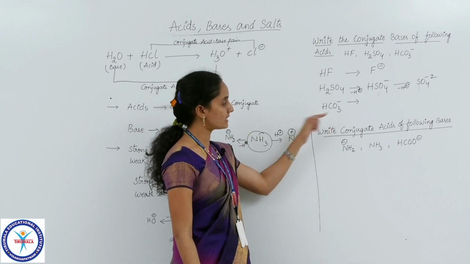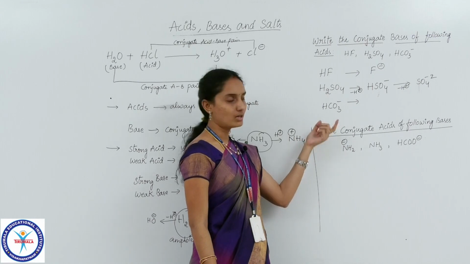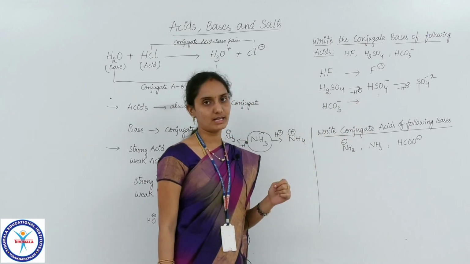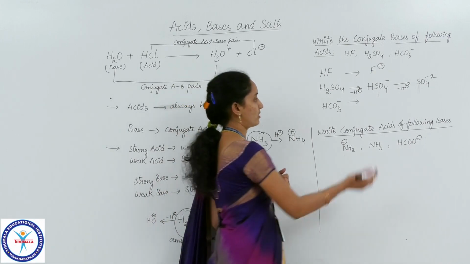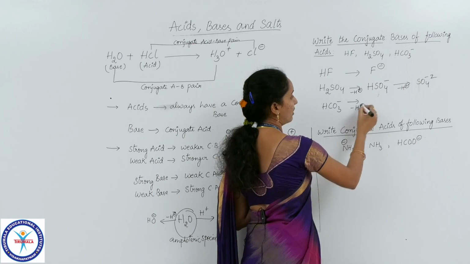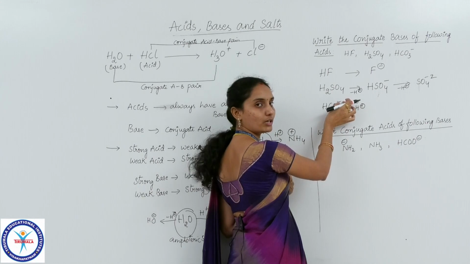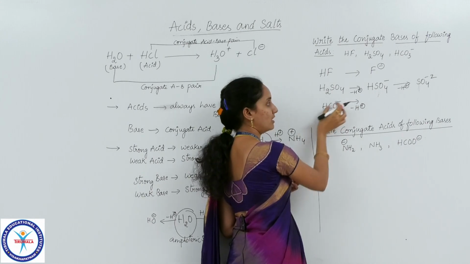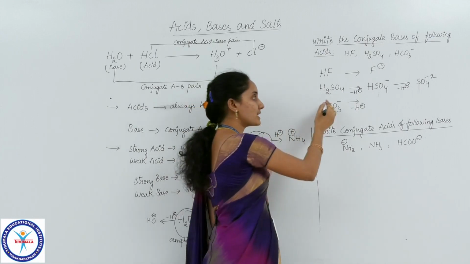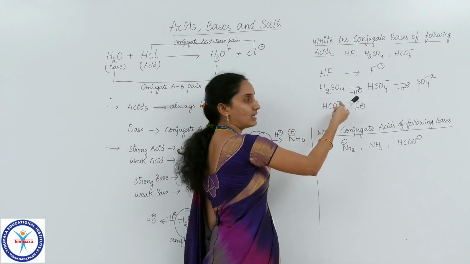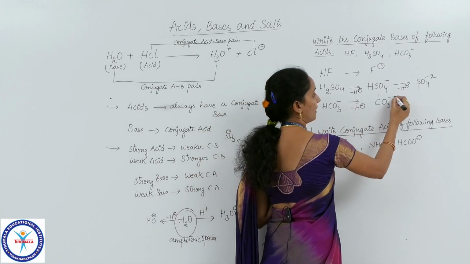Now let me come to this example. HCO3 minus is the acid given to you. Now you have to write the conjugate base of this HCO3 minus. So what you have to do? You have to remove one proton. So by removing one proton, what do you get? H is removed as a positive ion. Already you have a negative charge here, and this H plus is leaving as a positive charge. So due to this H plus leaving, you will get one more negative charge over here. So totally it becomes CO3 minus 2.